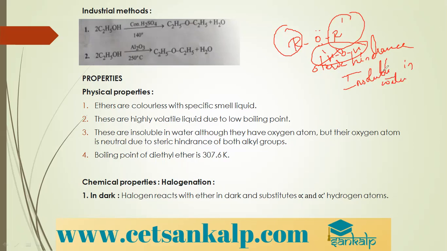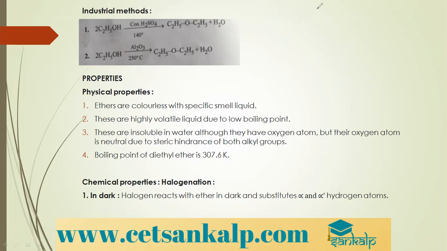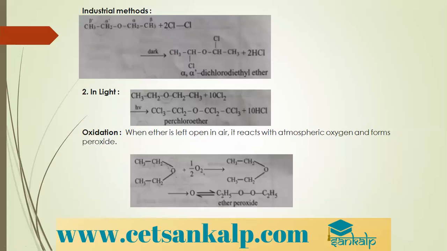So we say their oxygen atom, though it has two lone pairs of electrons, is neutral, because of steric hindrance of the alkyl groups. Chemical properties: in dark, halogen reacts with ether and substitutes the alpha and alpha prime hydrogen atoms. So you can see the reaction there. Only those hydrogens get substituted. All of them get substituted.